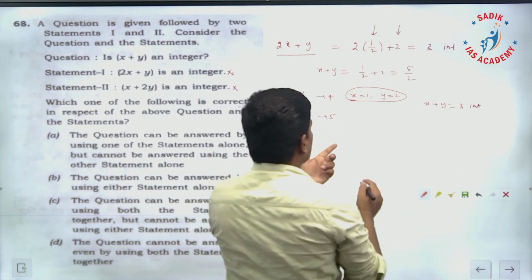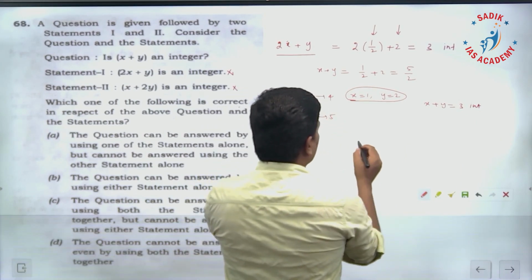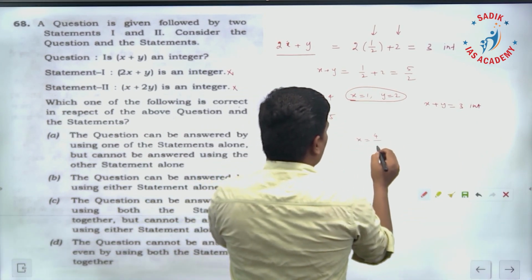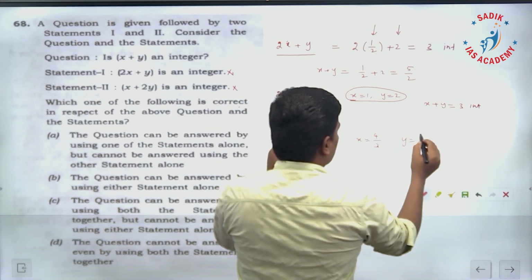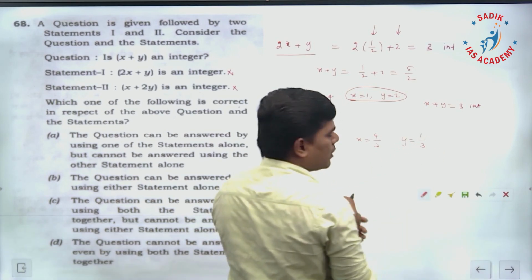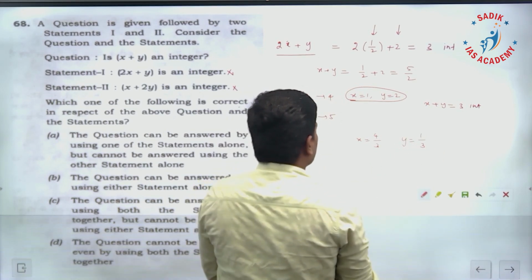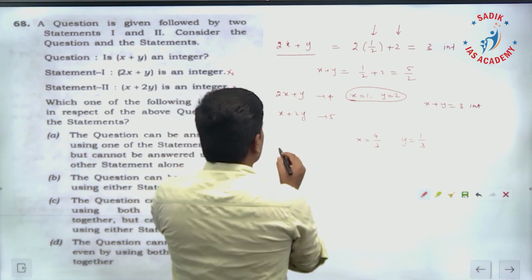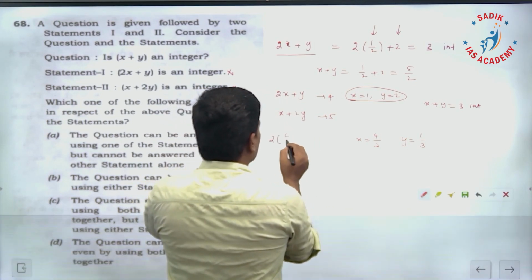But if I choose x is equal to 4/3, y is equal to 1/3, what will happen?